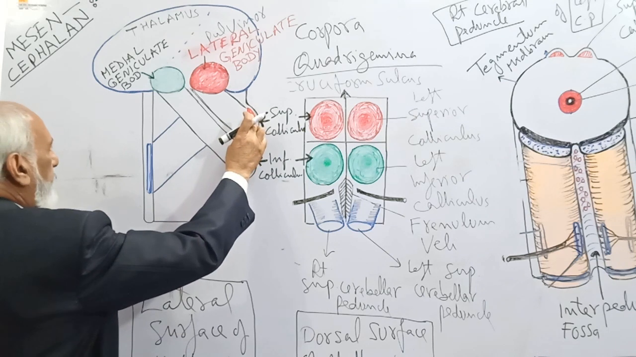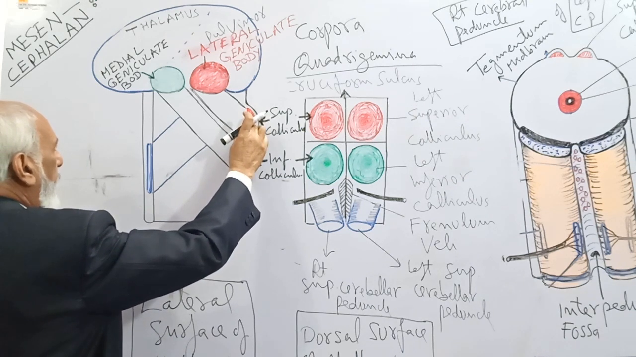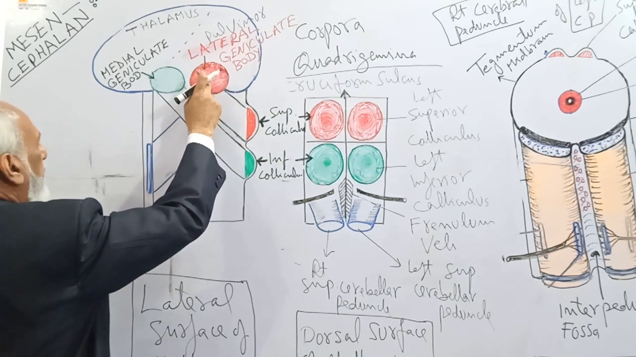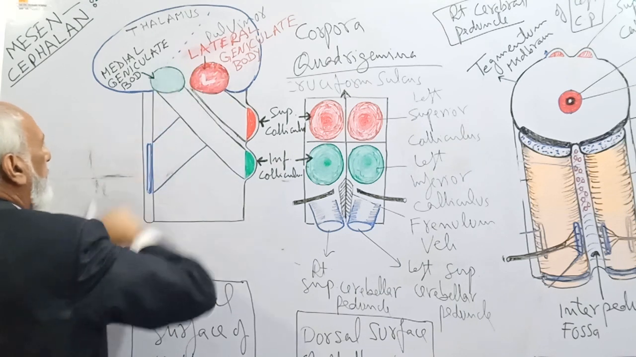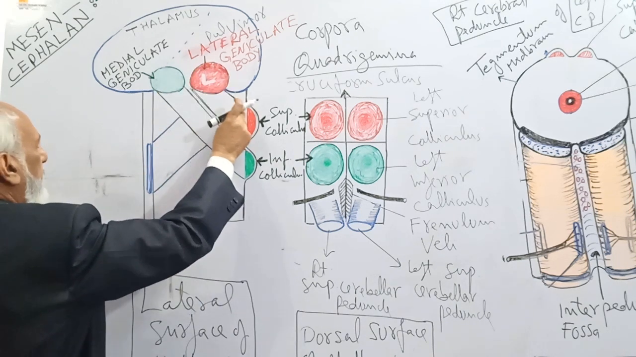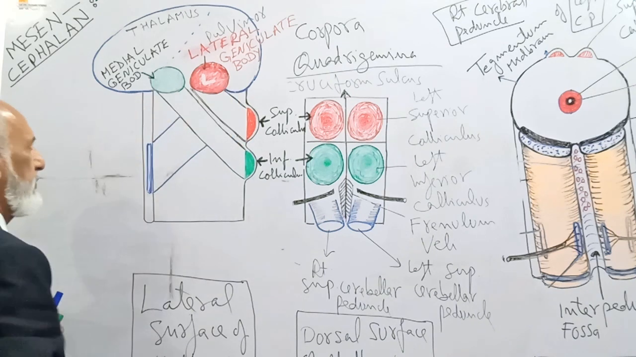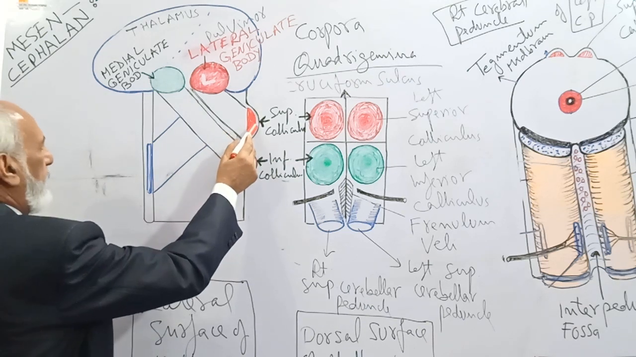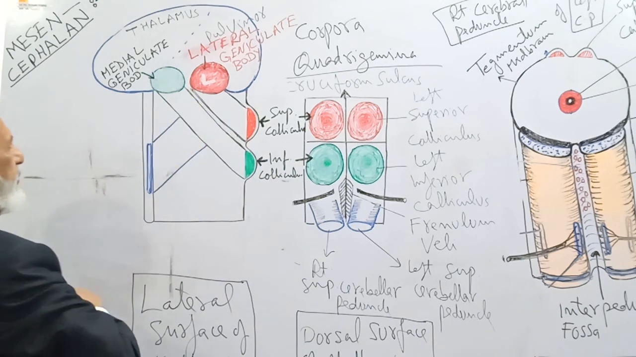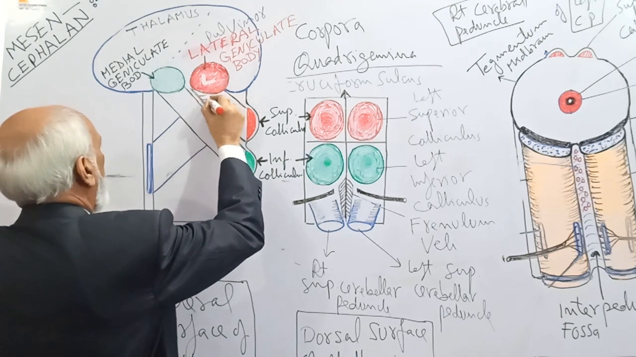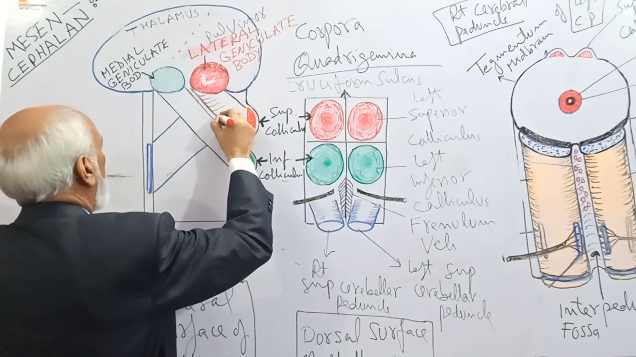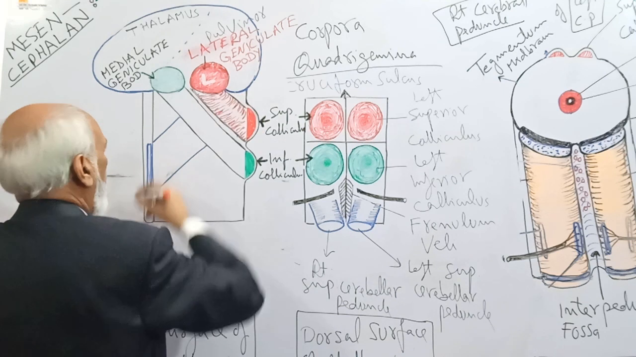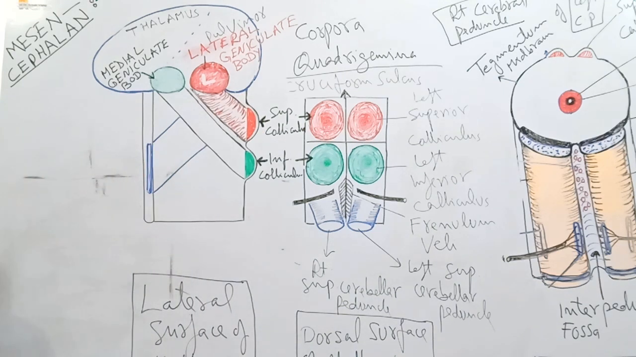Now, can you see from the level of the superior colliculus, a broad ridge runs forwards and upwards towards the lateral geniculate body on the upper part of the lateral surface of the midbrain. This rounded ridge, which extends from the superior colliculus to the lateral geniculate body, is known as the brachium of the superior colliculus.